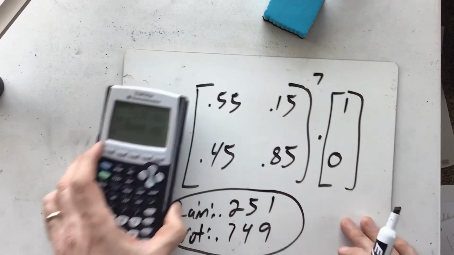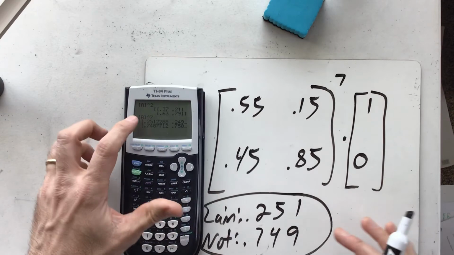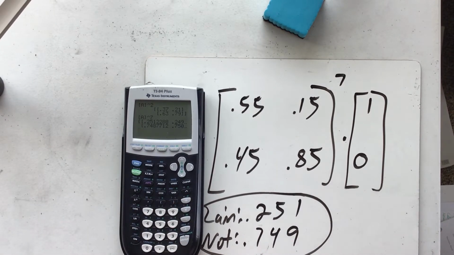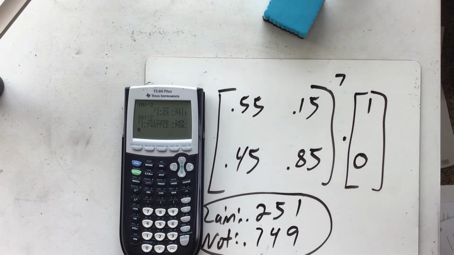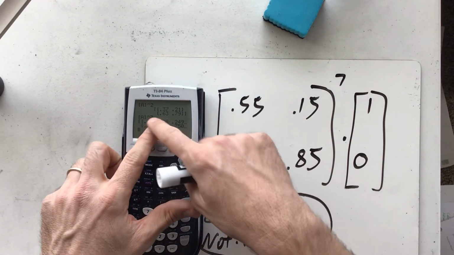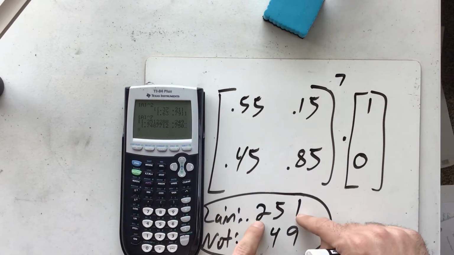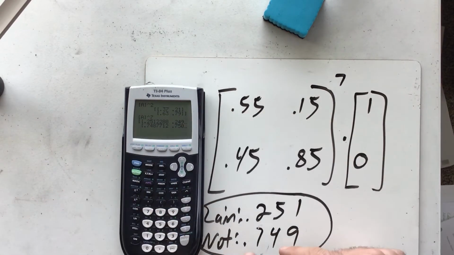Okay, why did I look at just the first column? That's worth asking. Well, we could have thought of it as we took our whole matrix and multiplied it by 1, 0, and that would be exactly right. And so then that column times 1 would give us that first value. That column times 1 would give us that second value. So that's definitely one way you could think of it.